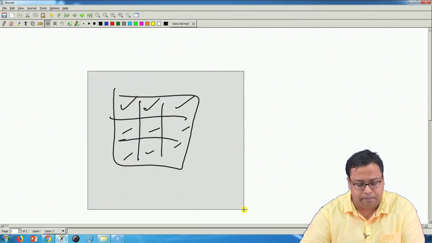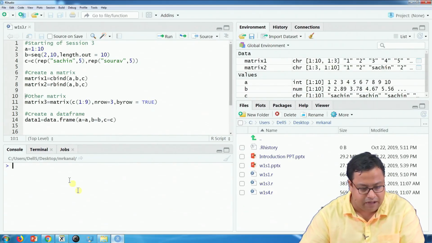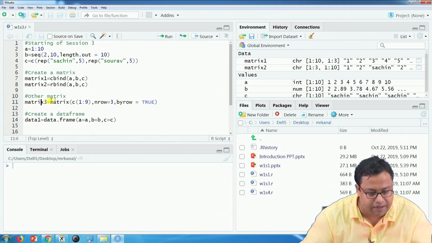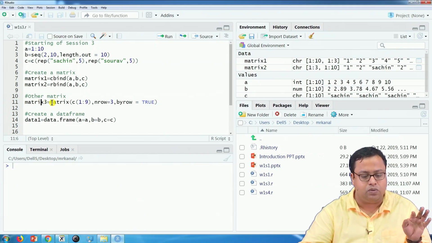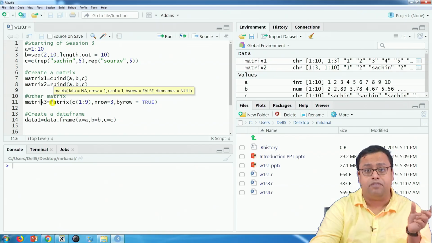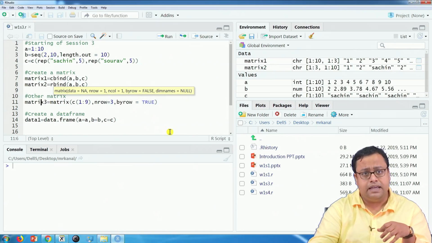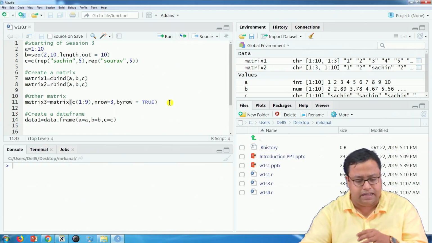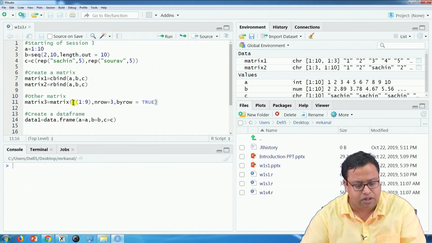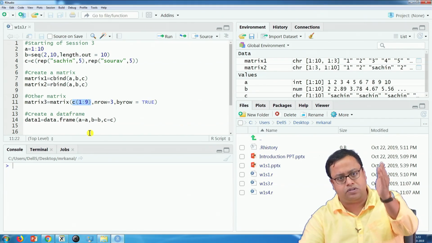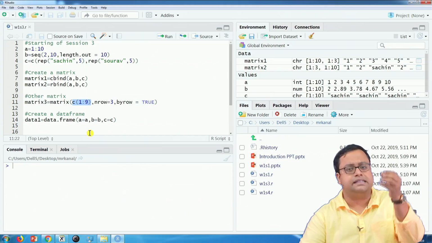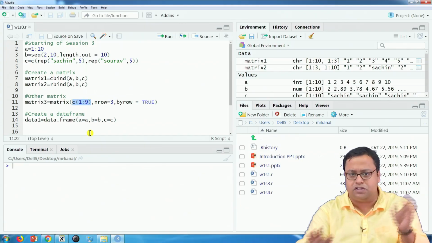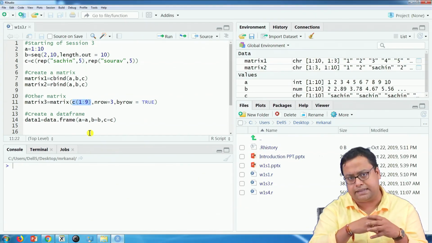To do that we will use a function called matrix. Here if I go to line number 11, you will see matrix3 is equal to the matrix function, where matrix3 is the name of the matrix which I am giving. The first argument of this function is the values. So, the values are c(1:9), 1, 2, 3, 4, 5, 6, 7, 8, 9, these 9 values are given which will be used to populate the matrix.